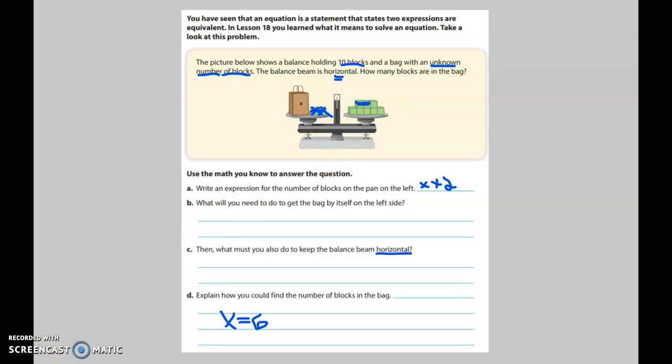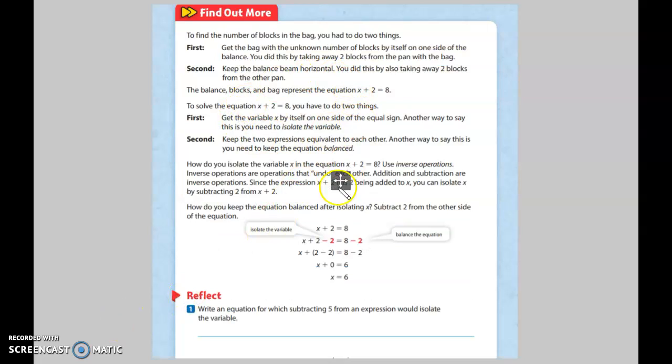Alright, let's look at our other page of notes with the reflection question. Okay, so this page is going over the steps involved that we just did, basically. So to find the number of blocks in the bag, you had to do 2 things. Think back, did we do 2 things? Well, first we took the 2 away from one side, and then we took the 2 away from the other side. Right? So first, get the bag with the unknown number of blocks by itself on one side of the balance. You did this by taking away 2 blocks from the pan with the bag. We did that, right?